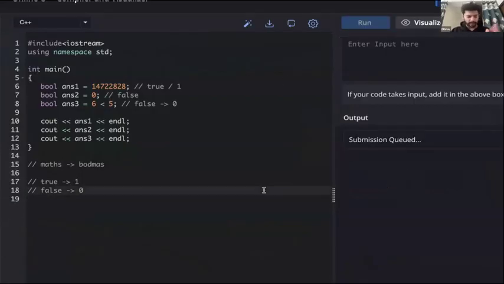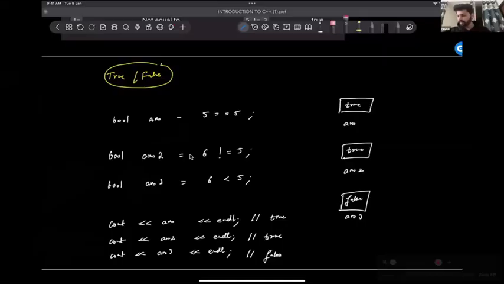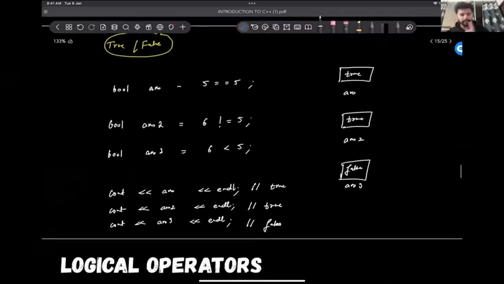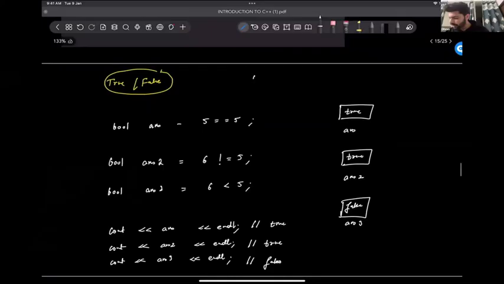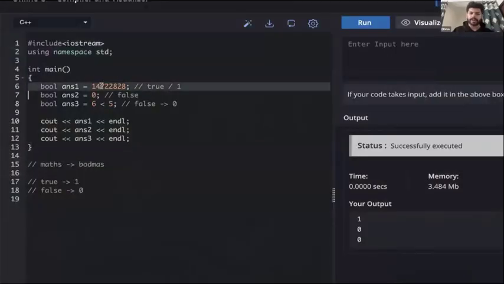A very important rule to remember here is that it gives us one here. So how Boolean works is, there is only one thing that means false. Zero means false. Anything that is non-zero, guys, will be true. Anything non-zero will be true. Okay? So if you assign any non-zero value here, that will always be true by default.